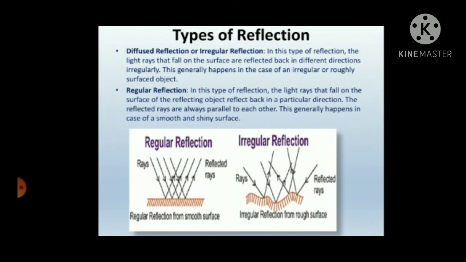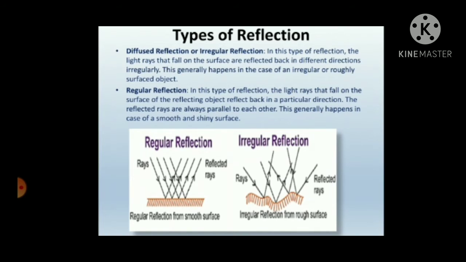So what happens is, in irregular reflection, the light rays that have fallen on the object reflect back irregularly. They do not reflect back in the same direction. This happens in irregular or rough surfaced objects.